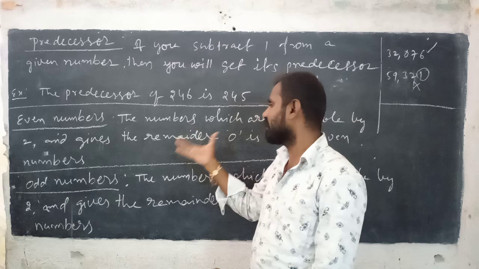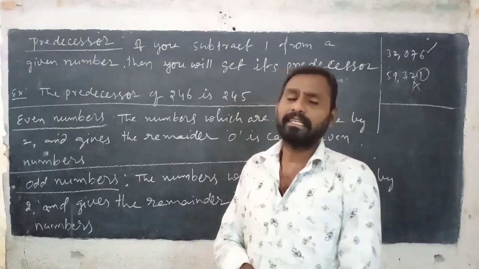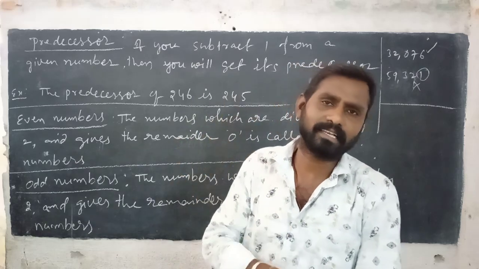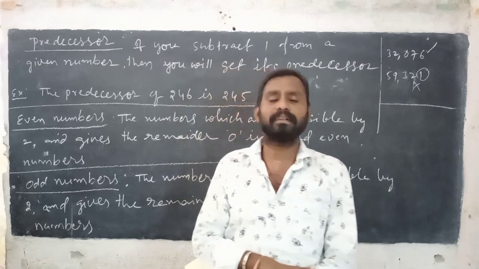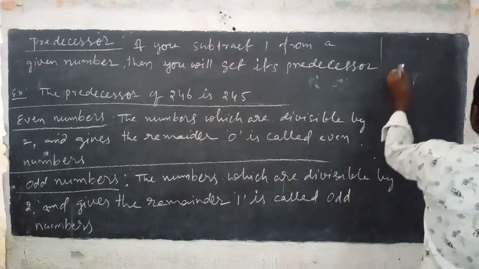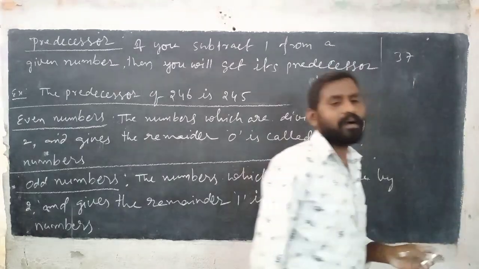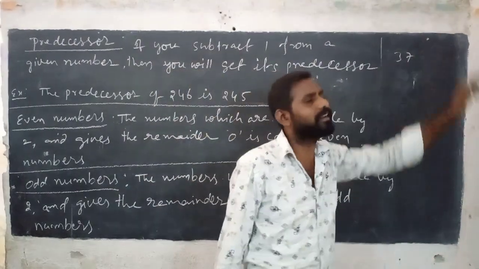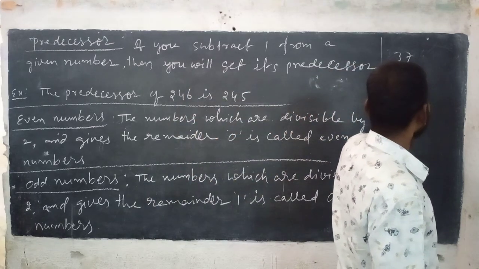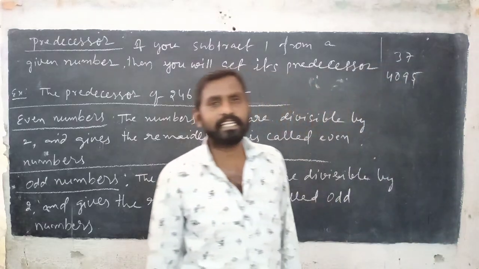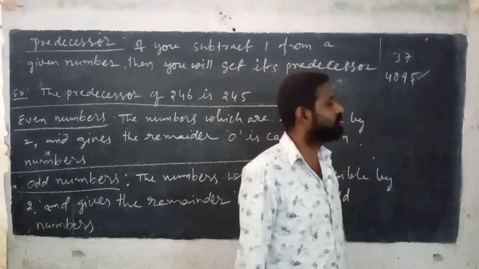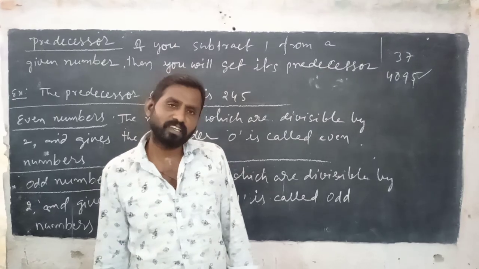Did you understand? In a given number, if its place has 1, 3, 5, 7, 9, this type of number is called an odd number. See, here I am taking one example: 37. 37 is an odd number because its place has 7. Next, 4095. 5 is in its place, then it is called an odd number.